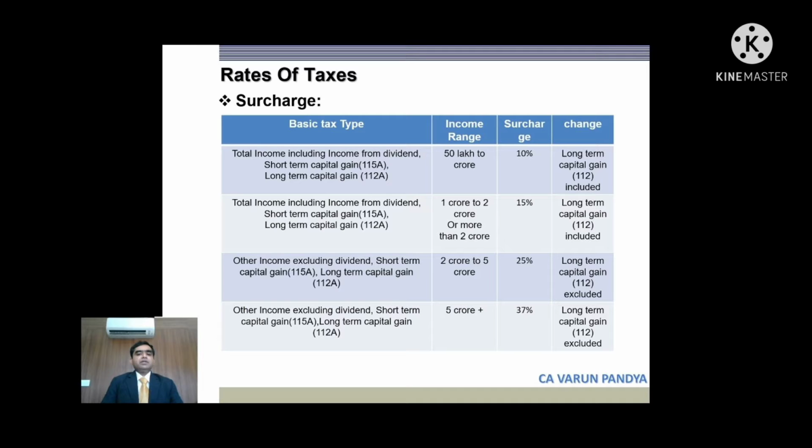Now there is again a major change in applicability of surcharge.